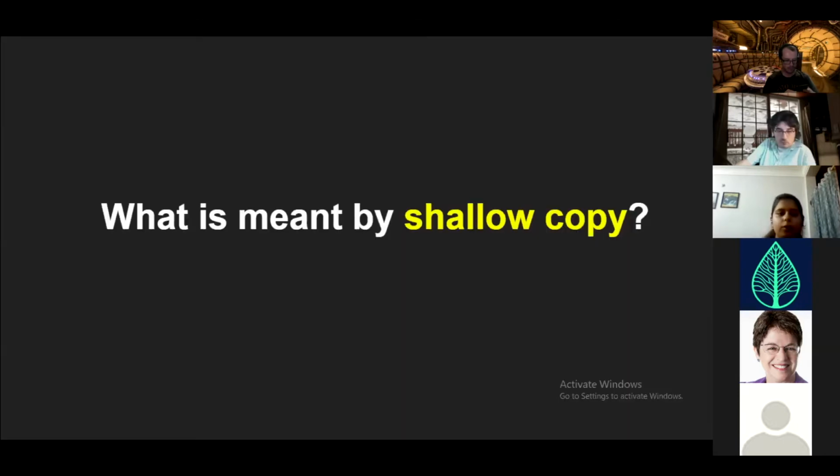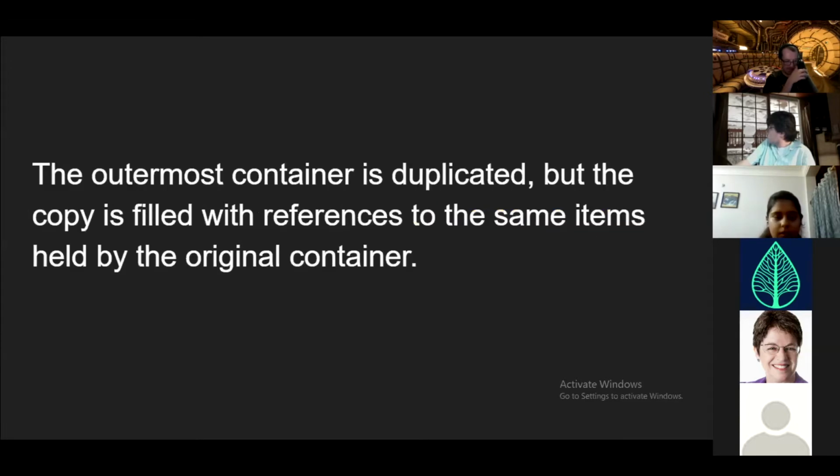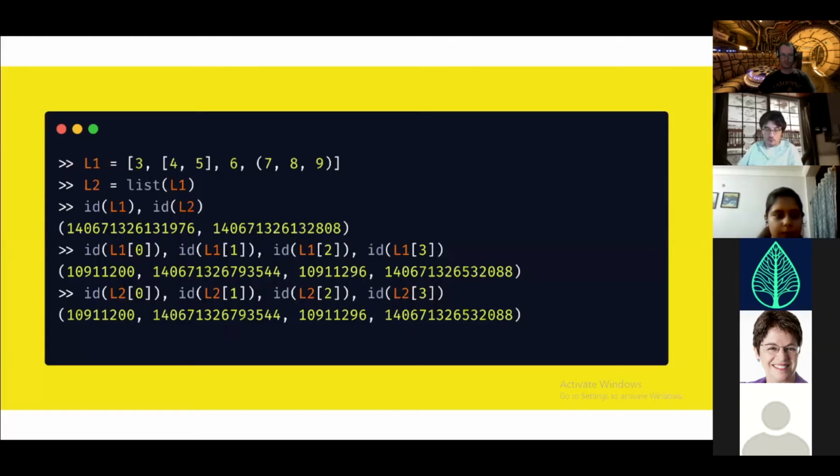Now another way of copying a list is shallow copy. So what exactly is meant by shallow copy? Basically, in shallow copy we are trying to duplicate the outermost object, but the memory references of the embedded objects remain the same. The definition might look a bit complex, but let us learn this with an example.